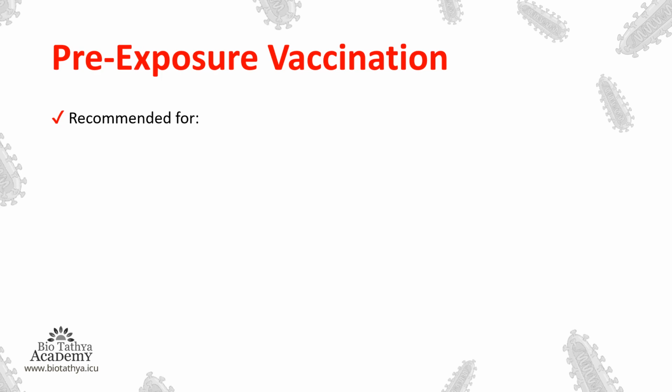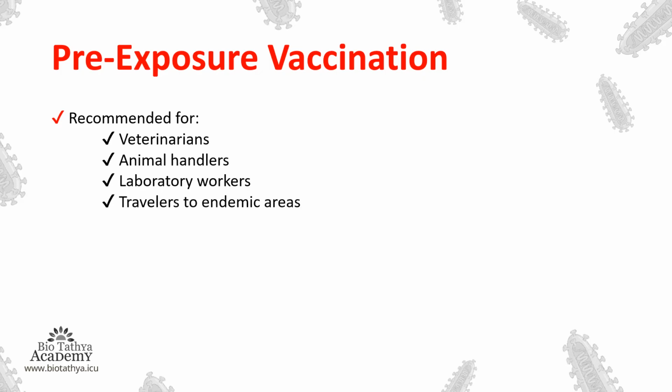So we can't afford to give it to every person, but it is given to veterinarians, animal handlers, laboratory workers, and travelers to endemic areas, given as 3 doses on day 0, 7 and 21 or 28. So it is not possible to give this vaccine to all persons.